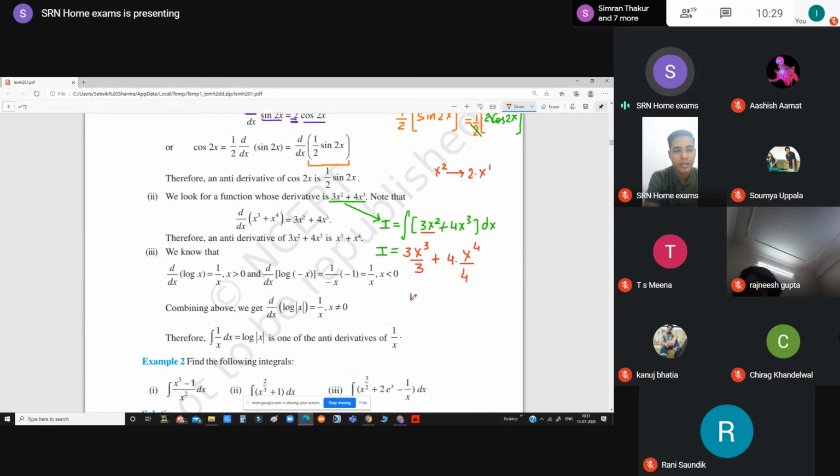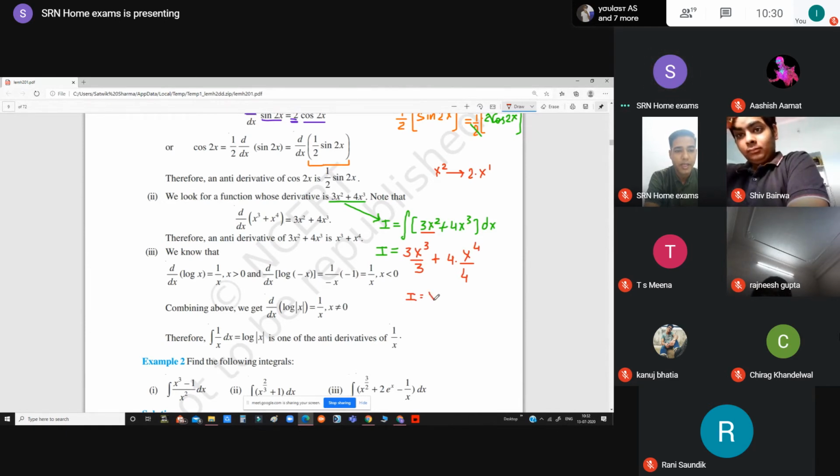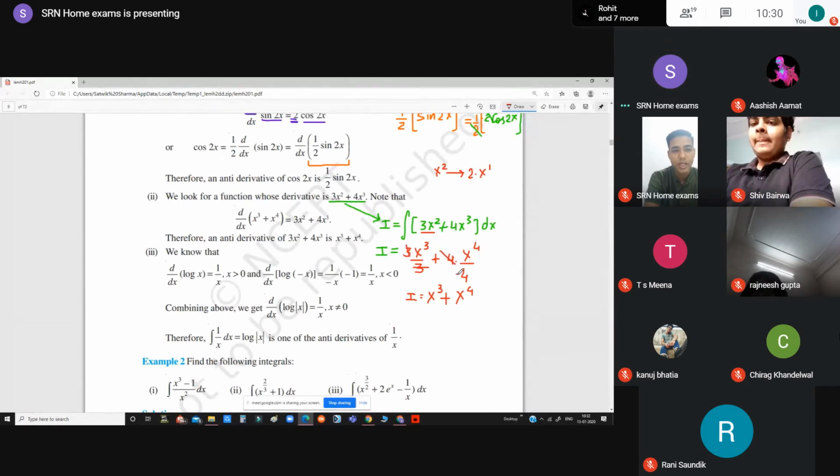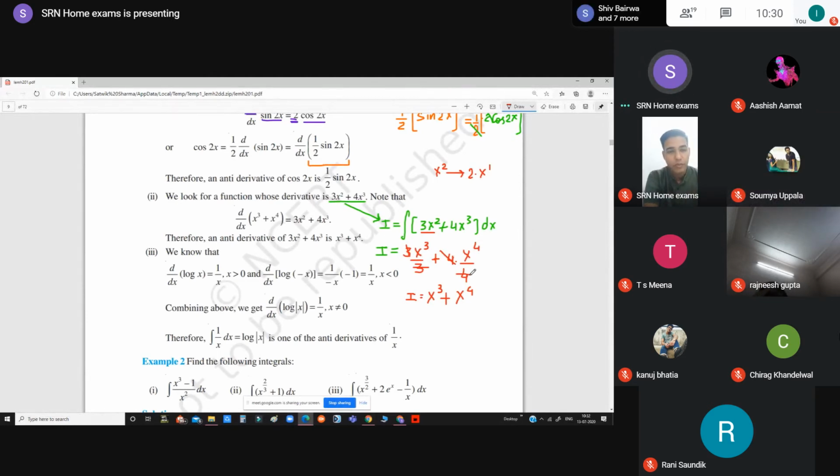So your final answer for this function is I is equal to x cube plus x^4, because both the 4 and the 3's are getting cancelled with each other. You all can see that. So your final answer is x cube plus x^4. Once again we have done this particular part of the question and it is very easy.